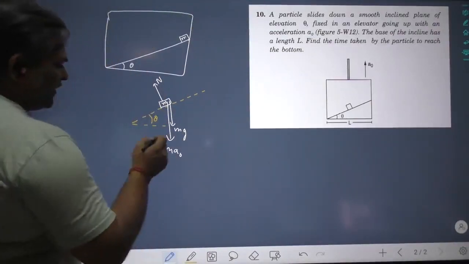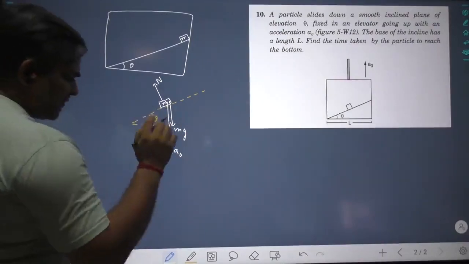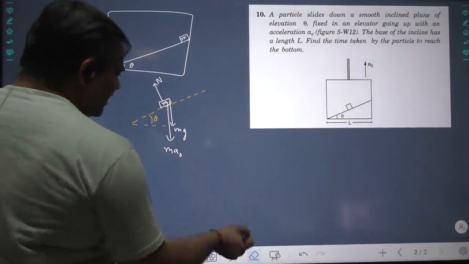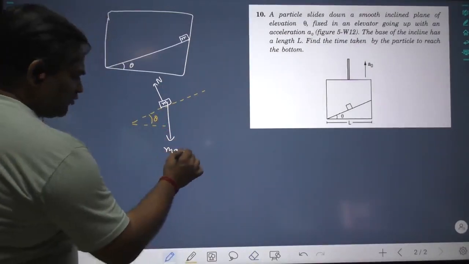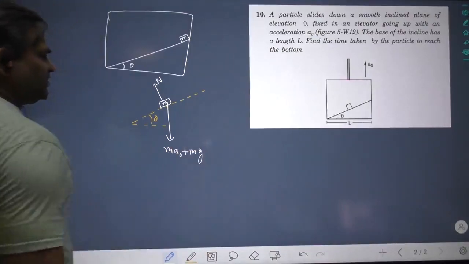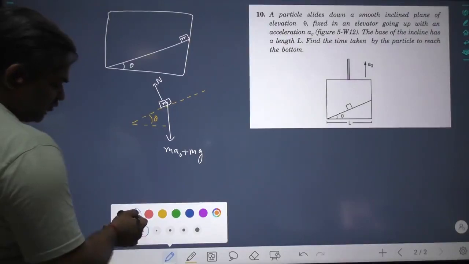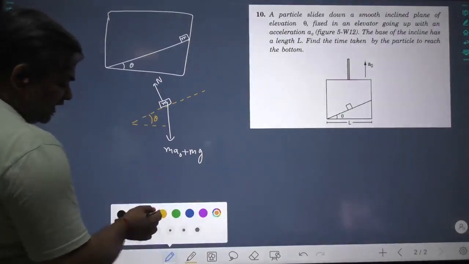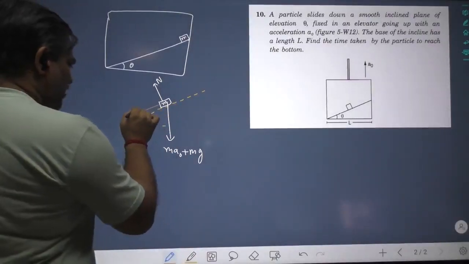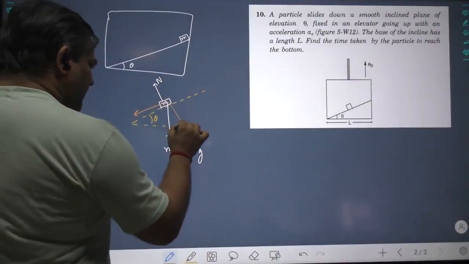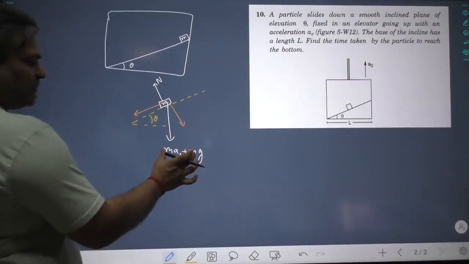Now what I told you, let us combine these two forces, mg and m a0, to form a single force, because they both are acting downwards. So the downward force comes out to be m a0 plus mg. Now we have to break down every force only along two directions. One along the plane of motion, one perpendicular to the plane of motion. So the net force downward is m a0 plus mg.